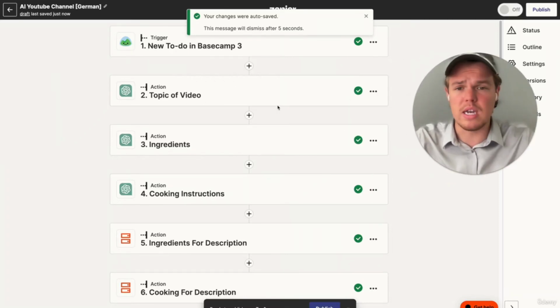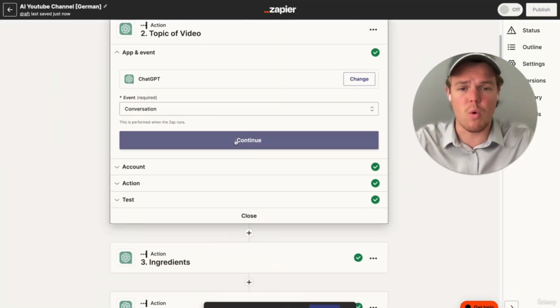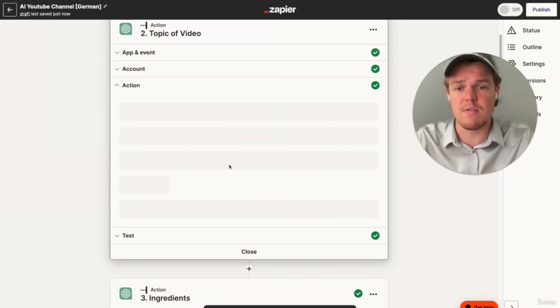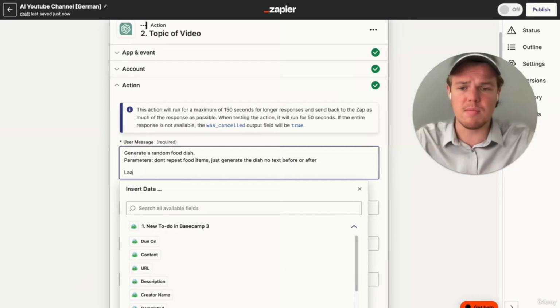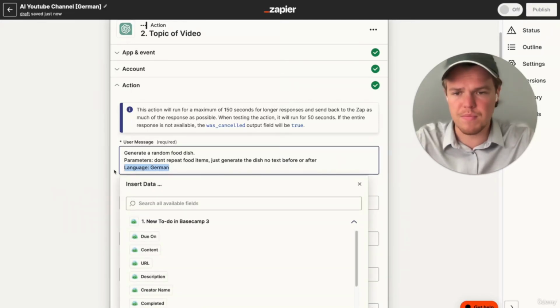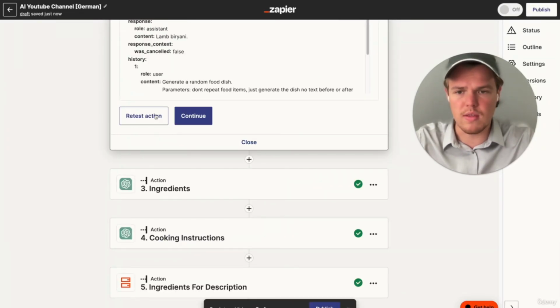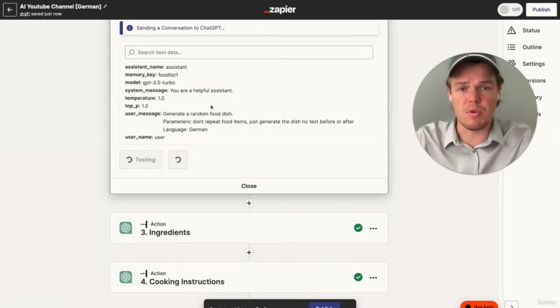And then all we need to do, surprisingly enough, since we've already fine-tuned the chat and we understand that every single one of these outputs is reliable, all you need to do to every single one of your GPT blocks is add a parameter here called language, and we're going to call it German. And what you'll notice is by doing something as simple as that and hitting continue and then retesting the action, the output will be in German.